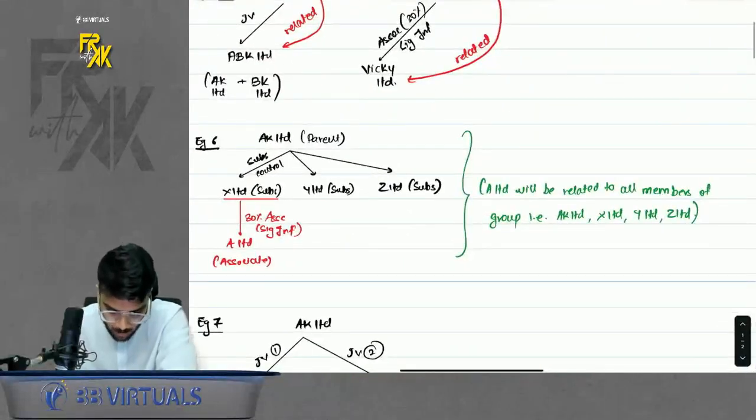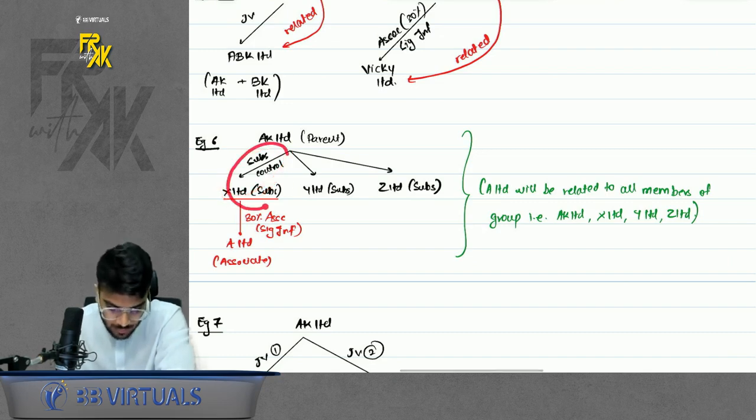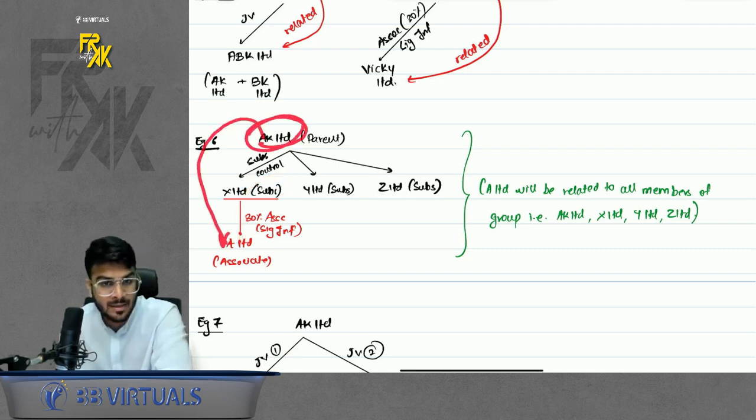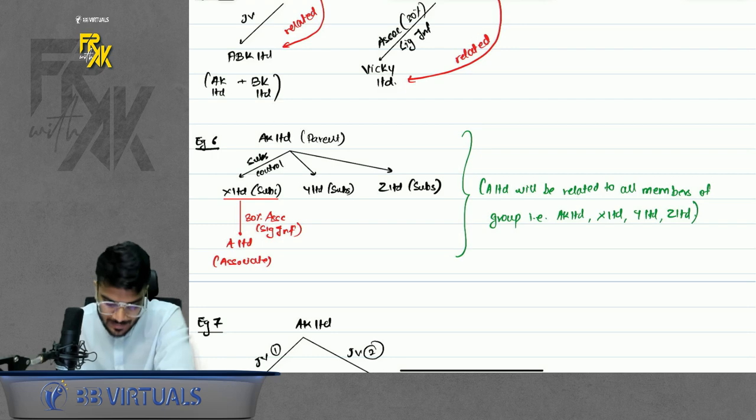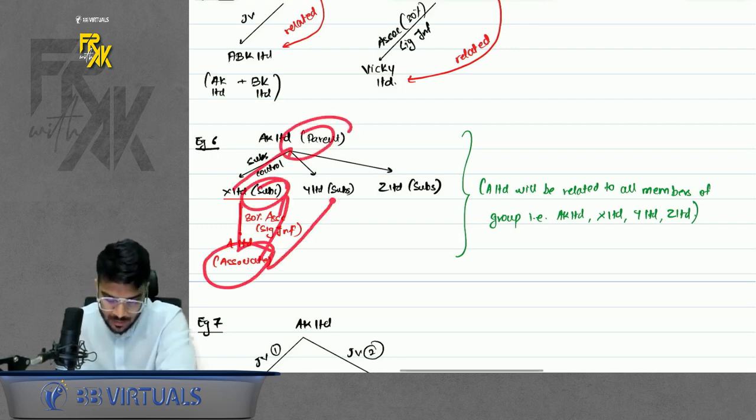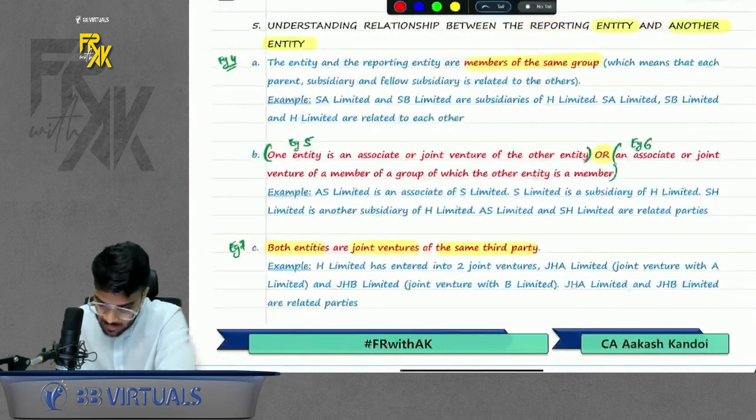Let's say you have control over one company, and this subsidiary has one associate. In that case, AK will be related to A Limited as well, and this A will be related to all the companies also. So basically, if you have a subsidiary and that subsidiary has an associate, this associate also becomes related to all the companies. The same thing was mentioned here.